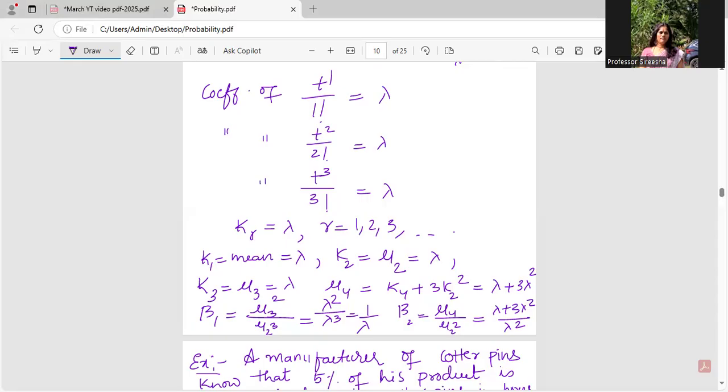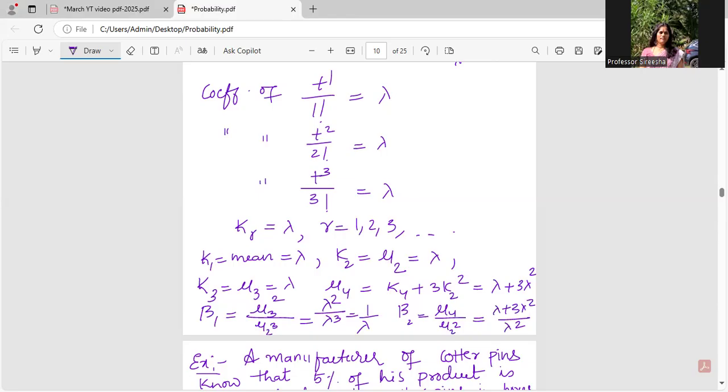All these things I can get provided I have moments, and moments can be generated using the CGF. In the CGF, the coefficient of t power k by k factorial will give me the kth cumulant, and the kth cumulant is nothing but the kth moment, because of which I need to know MGF and CGF. There's also the probability generating function, guys, but that is out of scope for BTech students, so I'm skipping it.